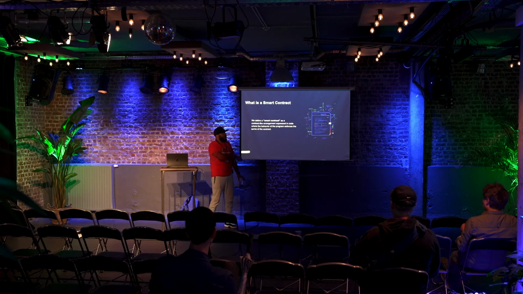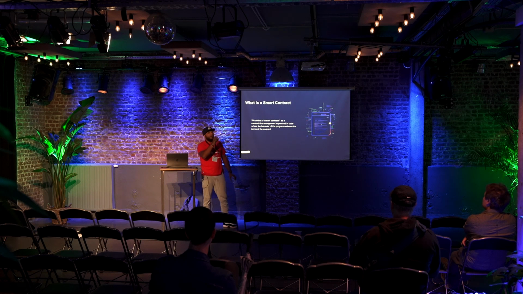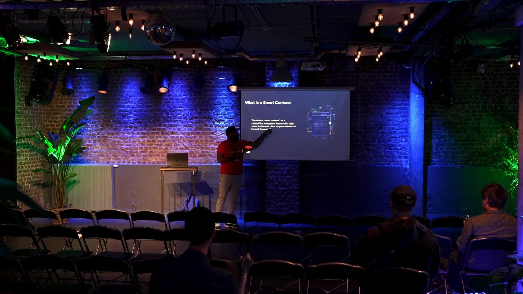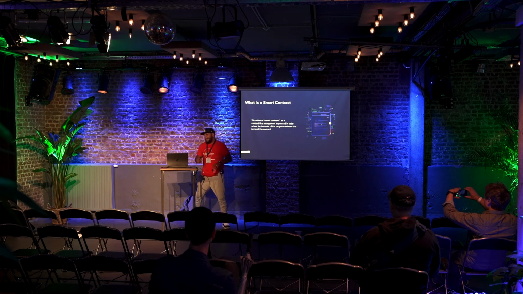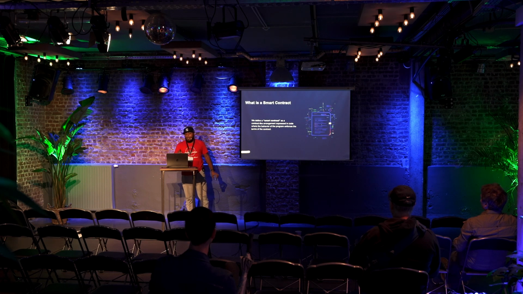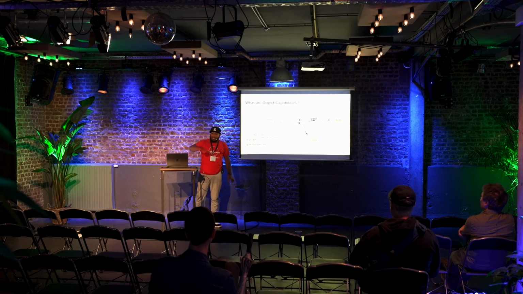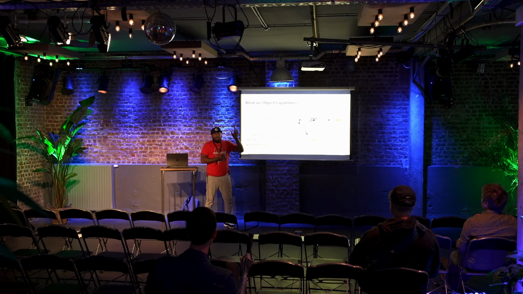This is a blockchain conference, so I'm not going to teach you what a smart contract is. I'm just going to rebase your knowledge so we have a common language. We like to think of smart contracts as a contract-like arrangement expressed in code where the behavior of the program enforces the terms of whatever this contract is. You might not get that definition in a lot of other places, but it helps to set the tone here. So let's start with what are object capabilities.